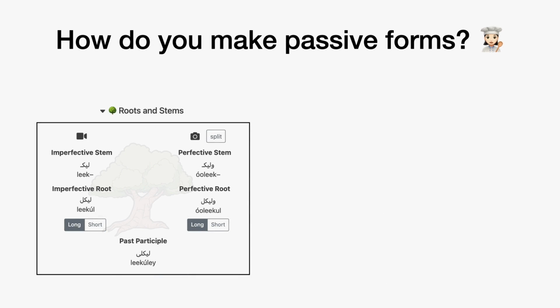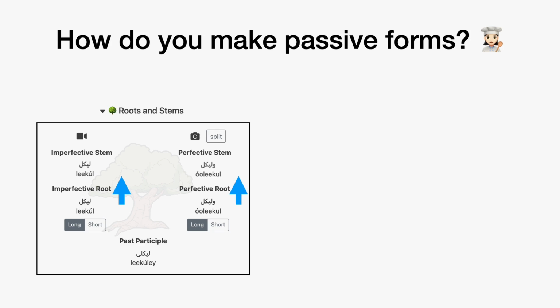So how do you actually make these passive forms? We're going to give you a recipe for this. Normally when we have our active forms of a verb, we have our stems and our roots that we use. And with the passive forms, we're also going to use stems and roots, but we have to modify them. The first thing we have to do is take the root, the long form of it, and move it up to the stem. And the same thing on the perfective side. We take the perfective root.